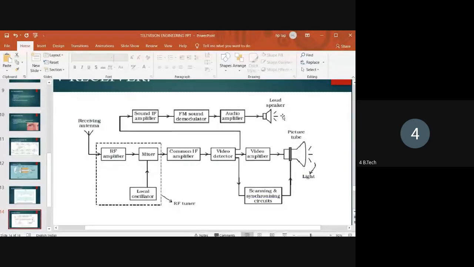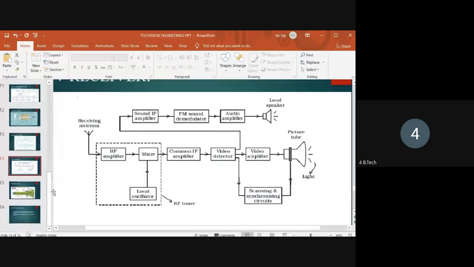Coming to the scanning and synchronization circuit, as I already said at the transmitter side, for every trace period there is one retrace period. At the time of this retrace period, these sync pulses are added so there is no distortion in the image. These pulses are also given to the picture tube. So this is the picture tube.